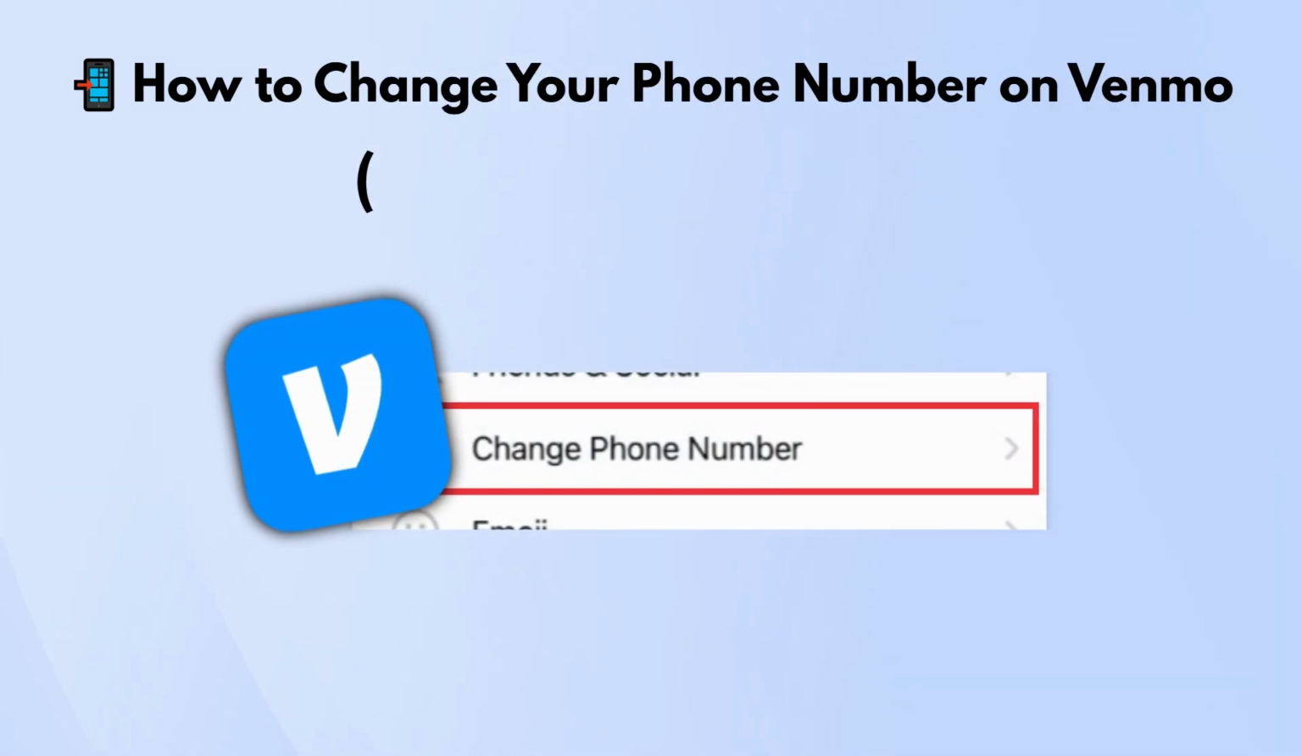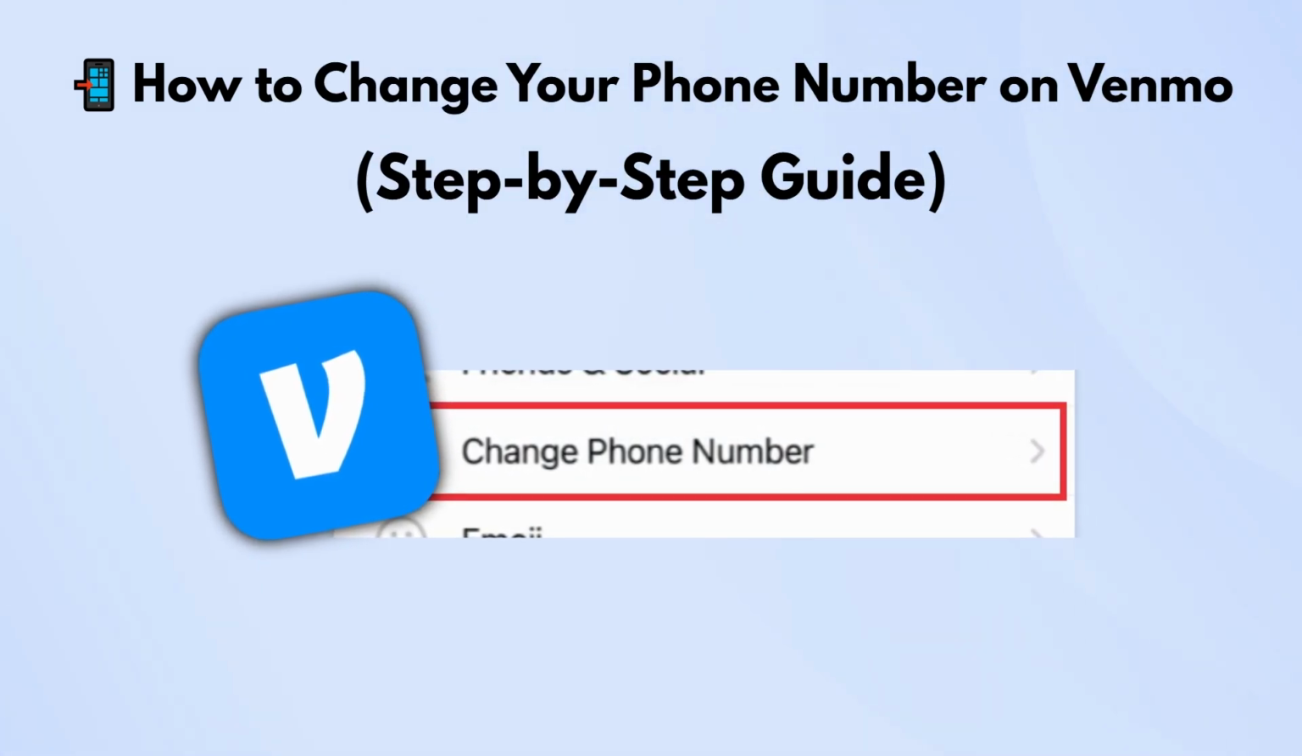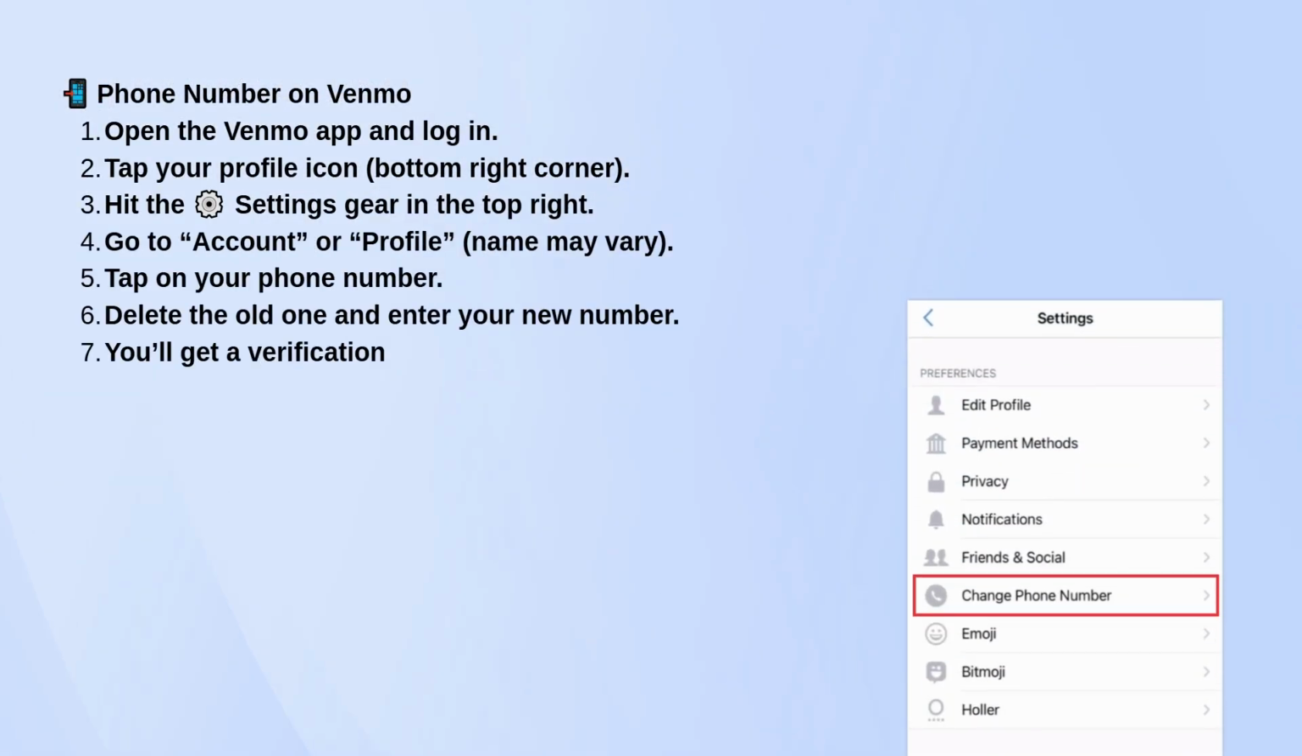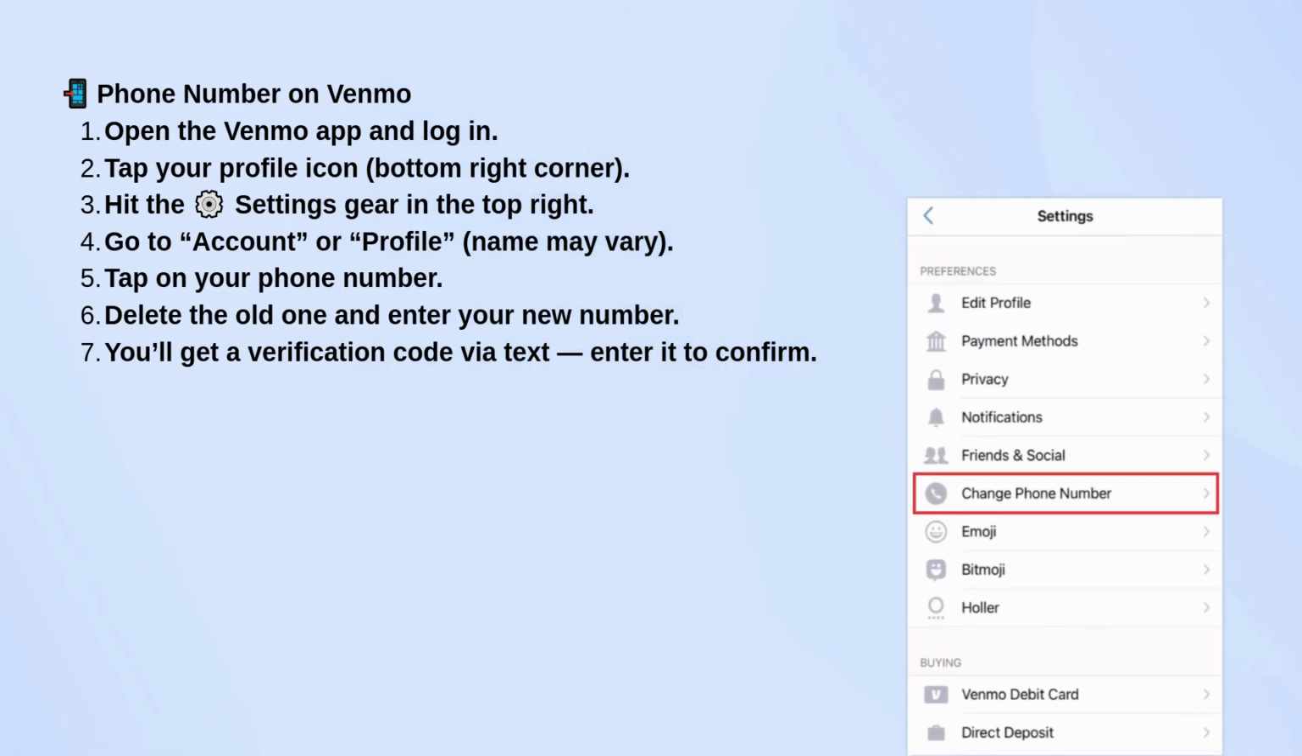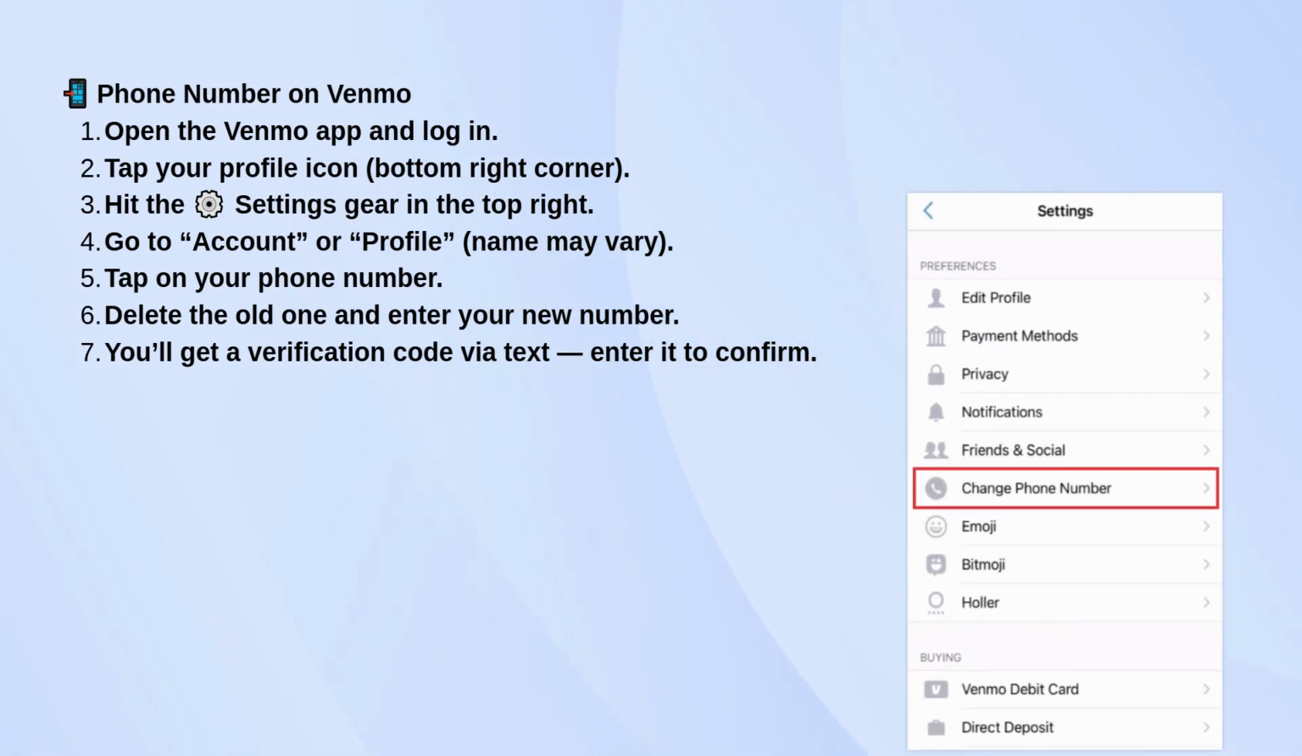To change your phone number on Venmo, just open the app and log in. Tap your profile icon in the bottom right corner, then tap the settings gear up in the top right. From there, go to either account or profile. The name might be slightly different depending on your version.